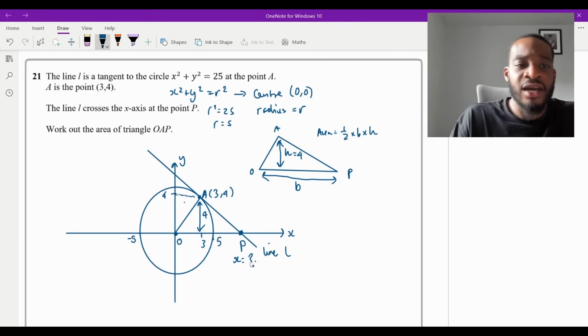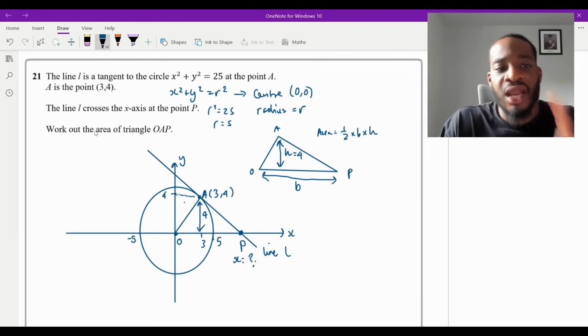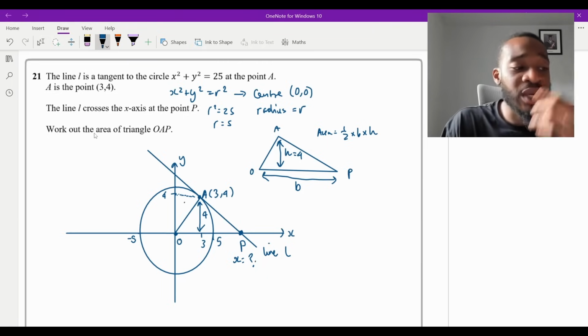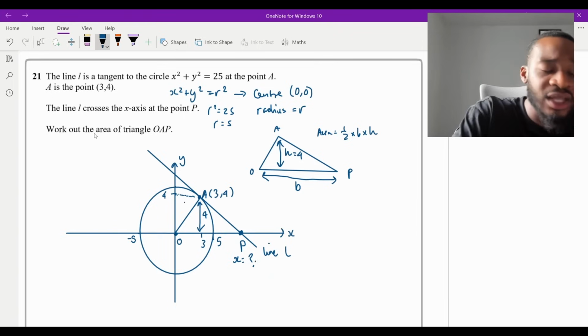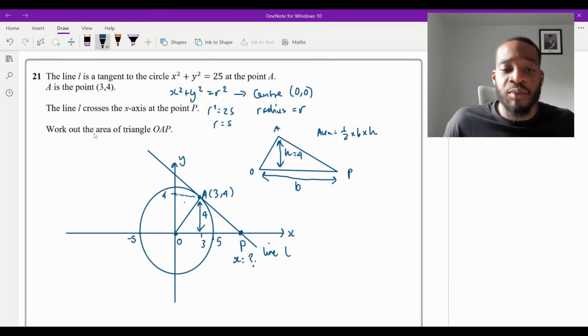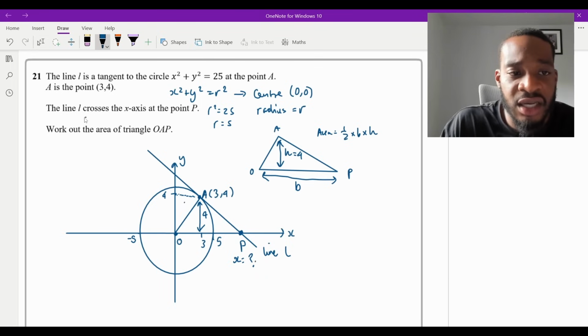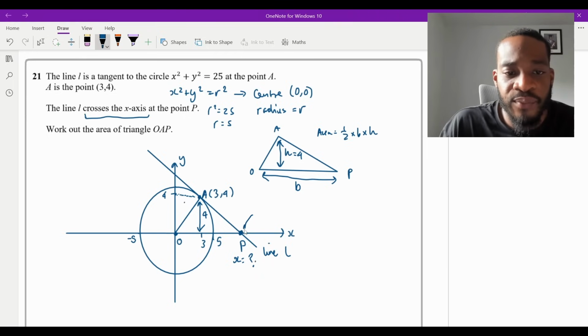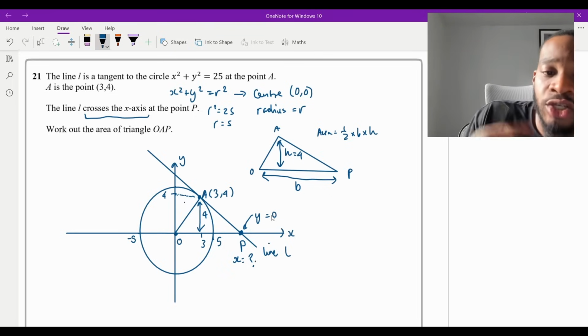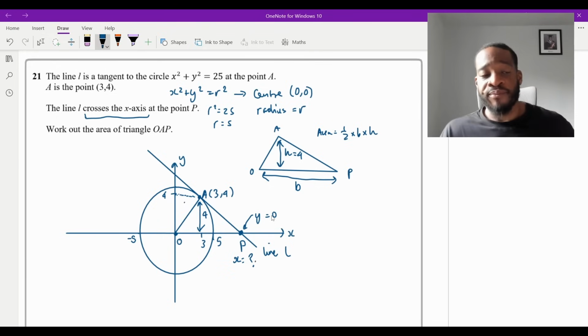Now, how do we calculate that? Well, they gave us a bit of information. The line L crosses the x-axis at the point P. So it has to do with the line L. And to be able to answer this question, we need to find out what the line L is. Because if we know what the line L is, then we can figure out where it crosses the x-axis. And when it crosses the x-axis, what is your y coordinate at that point? Your y coordinate is 0, isn't it? So if I had the equation of line L, I can just plug in 0 and solve for x, and that will give me that point P.